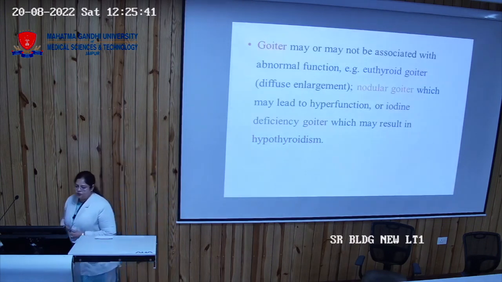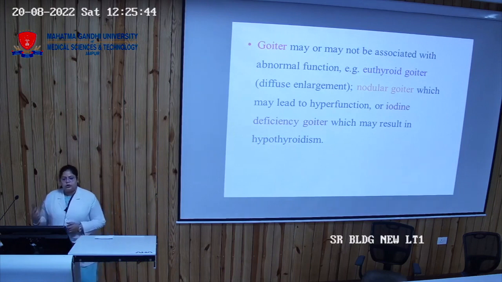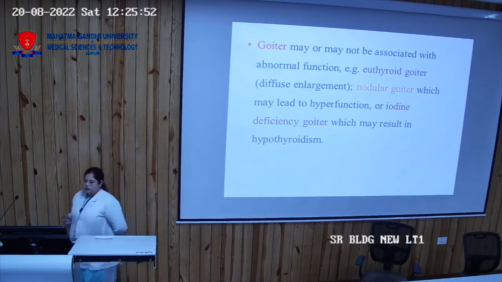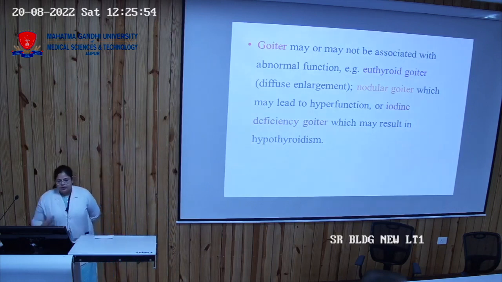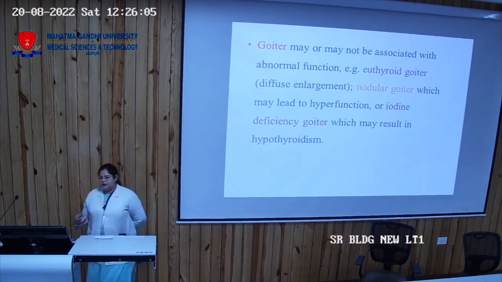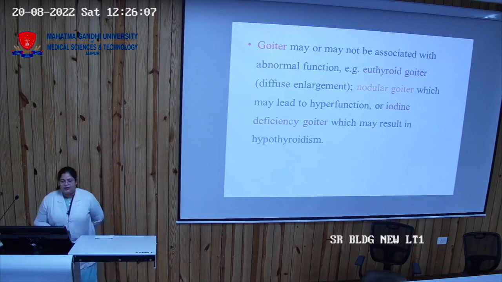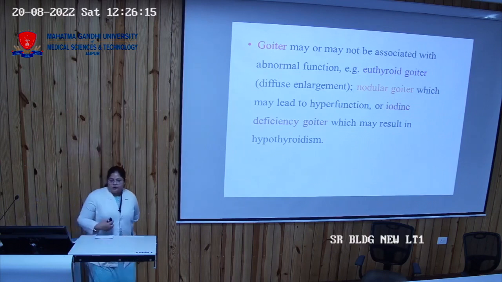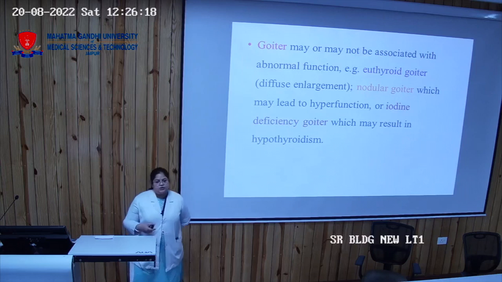So the goiter may be associated with abnormal function or normal function. Euthyroid goiter is when there is a diffuse enlargement of the gland. Then nodular goiter, which is due to hyperfunction, and then the third category is iodine deficient goiter, which is due to hypothyroidism. So there are three types of goiter. Euthyroid means the thyroid gland is enlarged. Nodular goiter is when there is hypersecretion of the thyroid, and iodine deficiency is when there is a decrease in thyroid function.